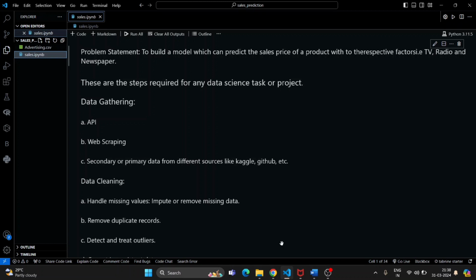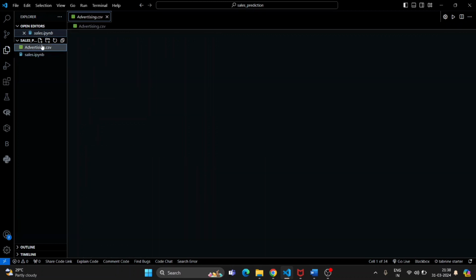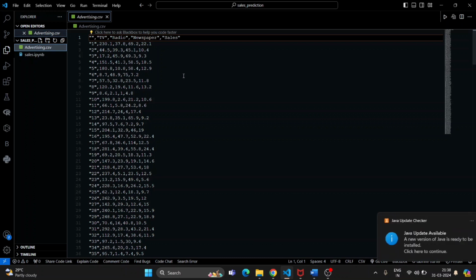First we have to study the data, what the data is. The data I am having is TV, radio, newspaper, and sales. This shows how much amount is spent on each particular feature, that is TV, radio, or newspaper, and our target variable would be sales.